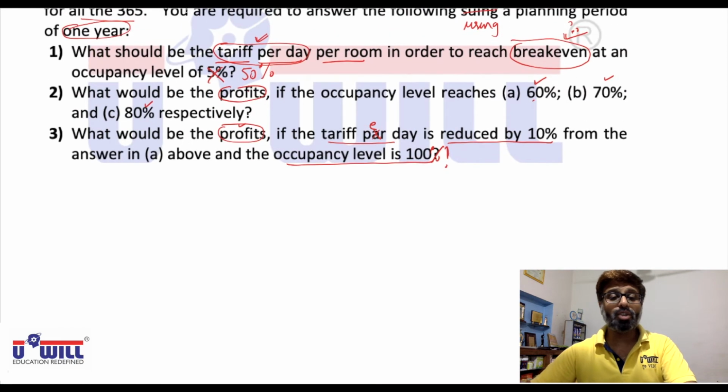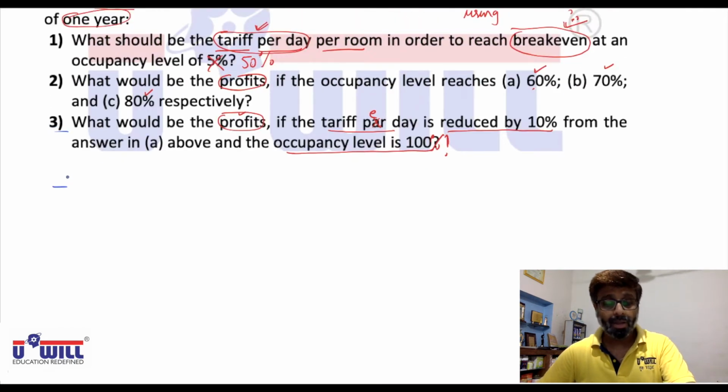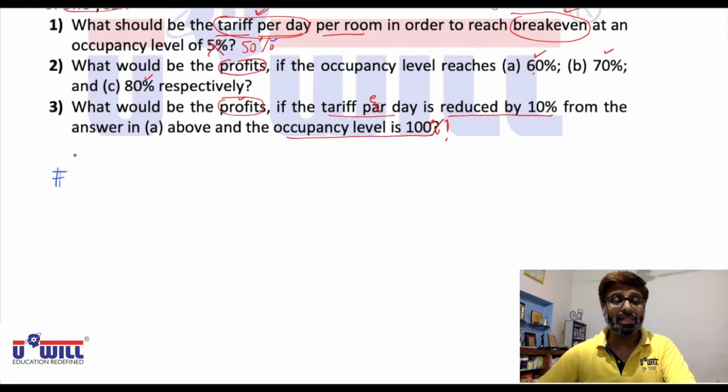Before we solve any of these questions, first we will find the occupancy at 50%, 60%, 70%, 80% and 100%. That will help us in finding these answers. So all of you give the heading occupancy and write down.